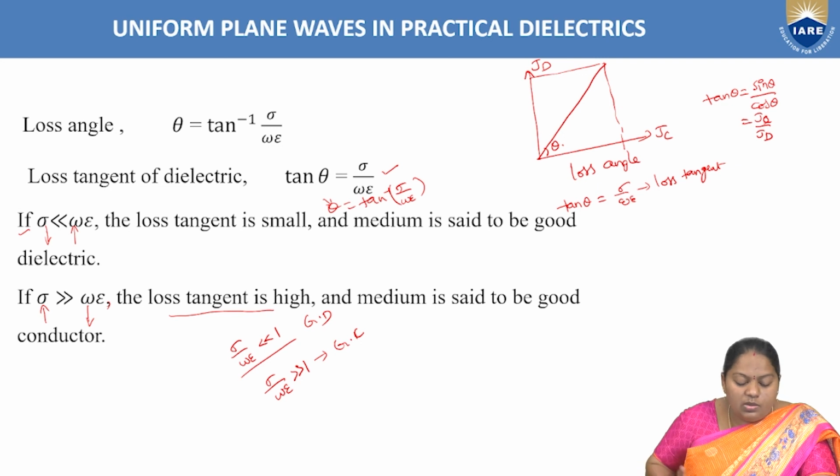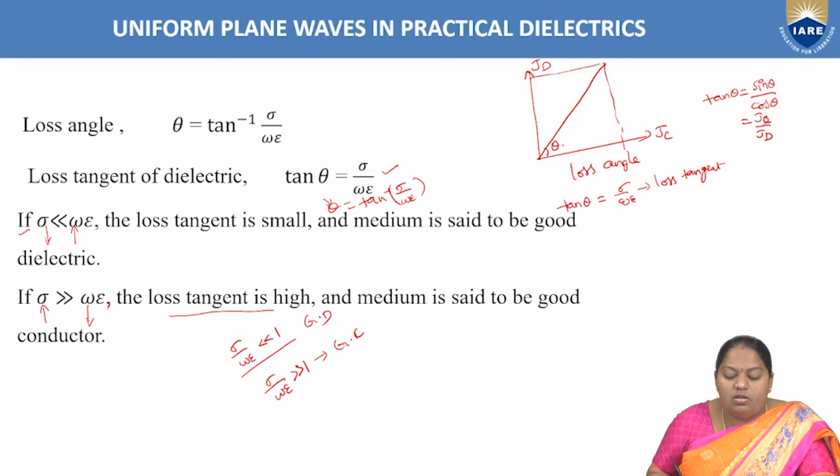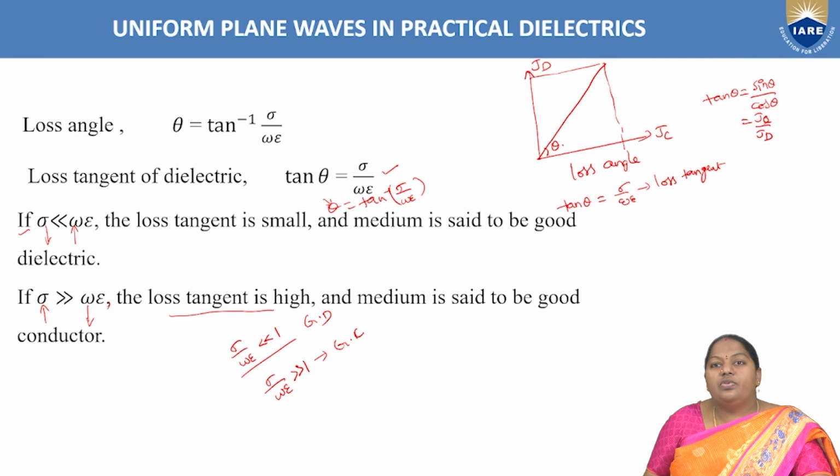So if sigma is far lesser than omega epsilon, loss tangent is very small and the medium is said to be a good dielectric. And if sigma is far greater than omega epsilon, the loss tangent is very high and the medium is a good conducting medium, right?